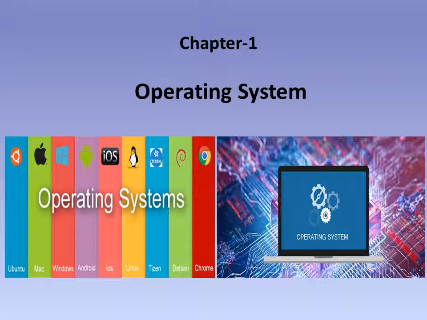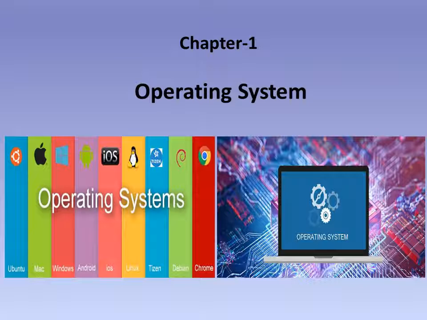So, when the user comes and uses the computer system, he will first use the computer hardware and will get the output. But whatever the command and the hardware is, the interaction is given by the operating system. So operating system is a program, or we can say a software, which is designed and used to make an interaction between the user and hardware.